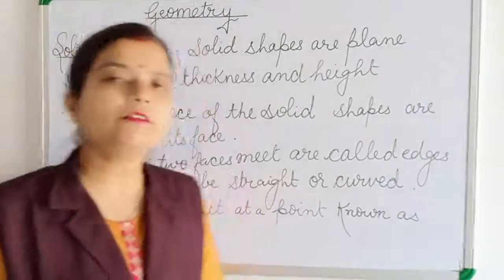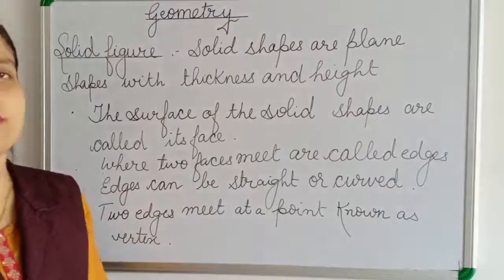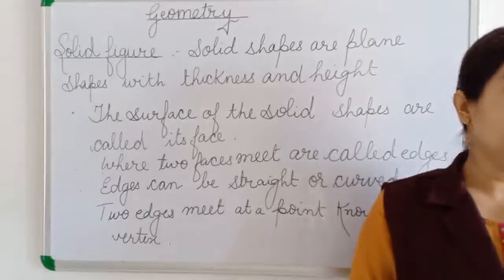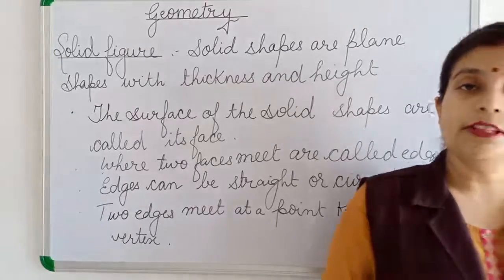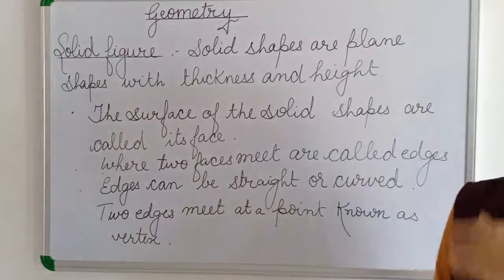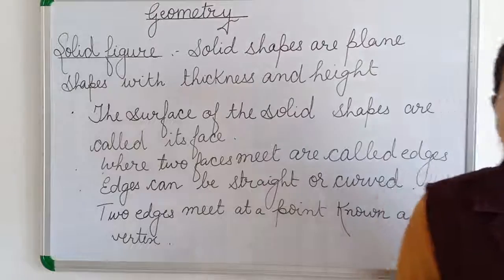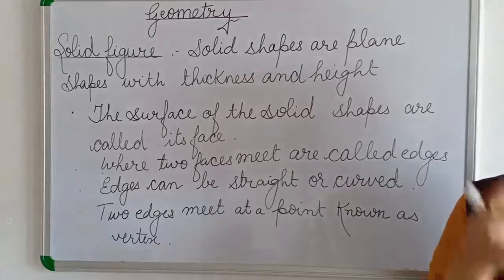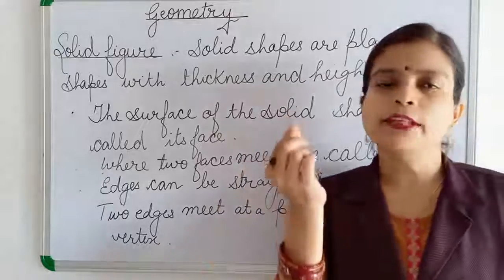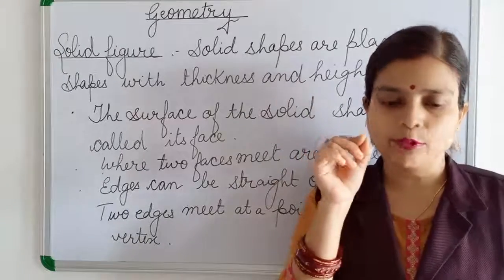Simply, what is the vertex? A vertex is a corner or a point, we can say. It is not necessary that only where two edges meet is a vertex. In the case of a cone, you will see, a cone has only one edge, but it has one vertex also. So what is a vertex? It is a point or a corner.